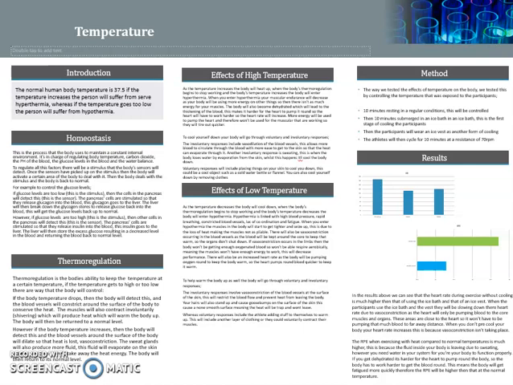So homeostasis. This is the process that the body uses to maintain a constant internal environment. It's in charge of regulating body temperature, the pH of the blood, the glucose levels in the blood as well, and the water balance. To regulate all of these factors, there will be a stimulus that the body sensors will detect. Once the sensors have picked up on the stimulus, then the body will activate a certain area of the body to help deal with this. The body will then deal with the stimulus, and the body will return to its normal state.